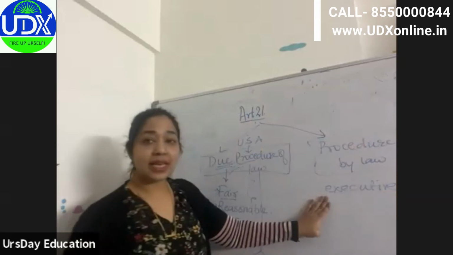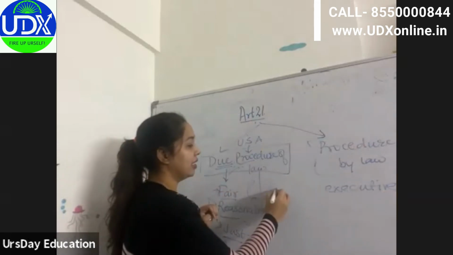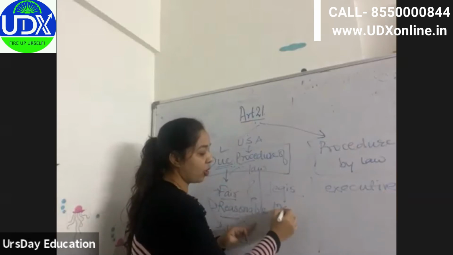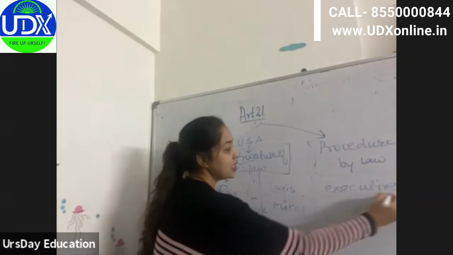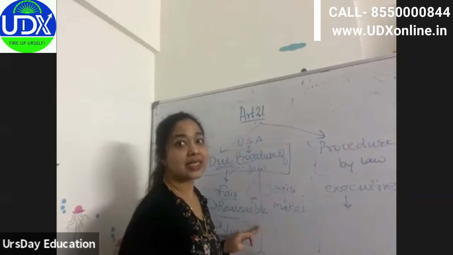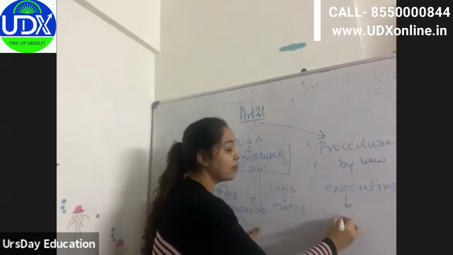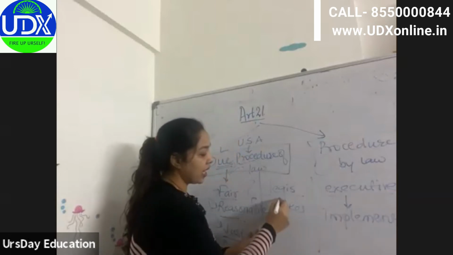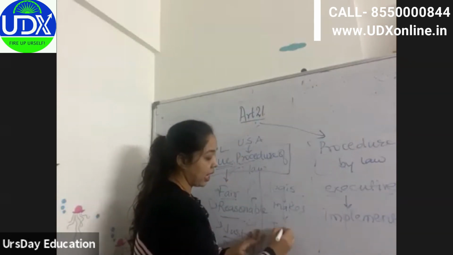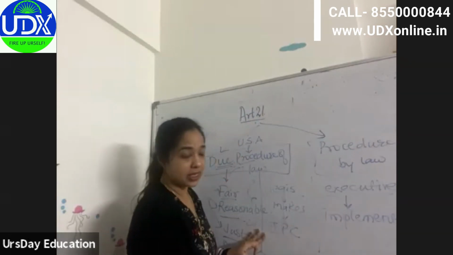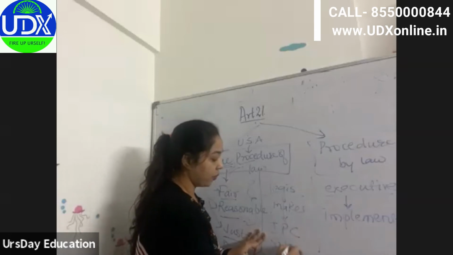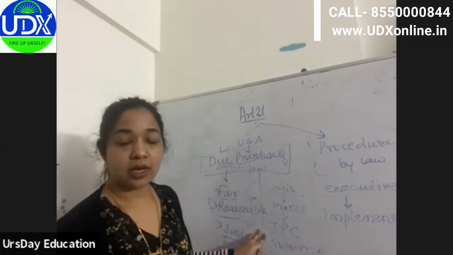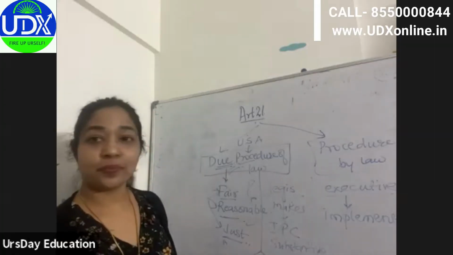We know that there is the legislature and the executive. The legislature makes the law, and the executive are the ones who implement the law. So if the legislature has made a law which is the IPC, which is a substantive law. Now what is substantive and what is procedural? Does anyone know the difference?